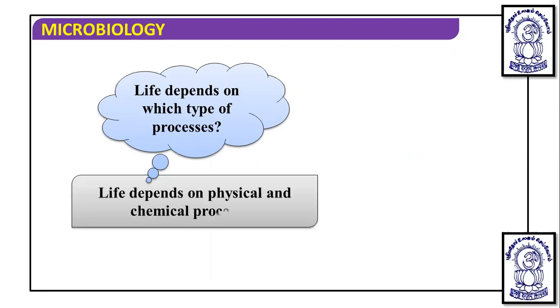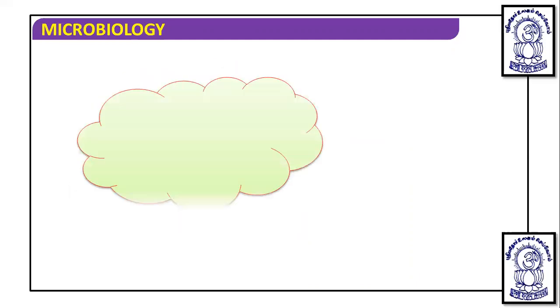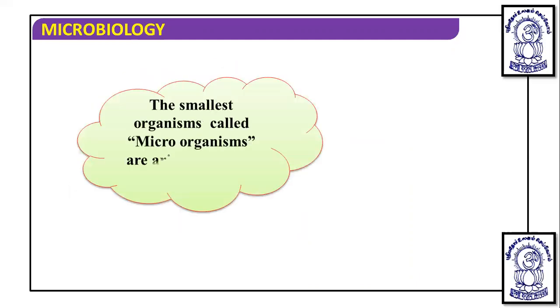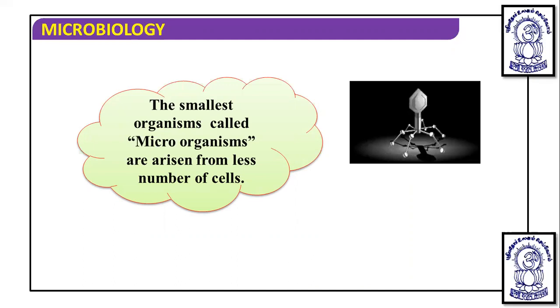Life depends on physical and chemical processes, specifically metabolism, and on consciousness. All this defines the living state. The smallest organisms, microorganisms, arise from a small number of cells. And in this diagram you can see a pictorial representation of the virus.